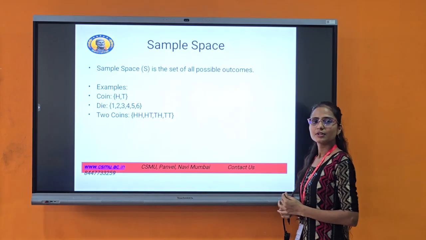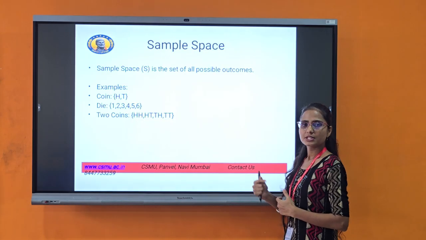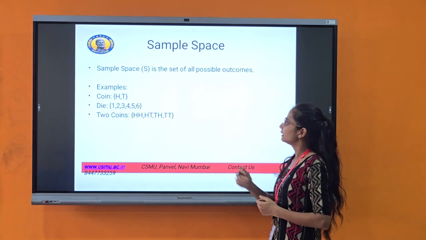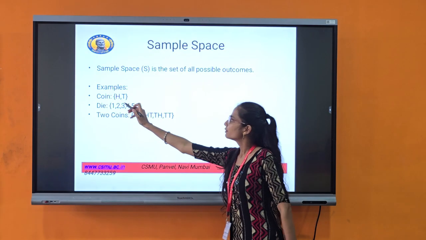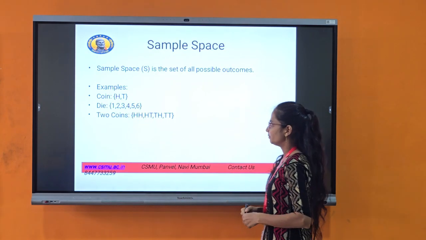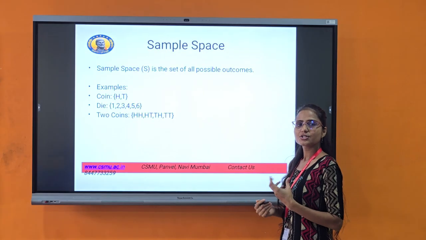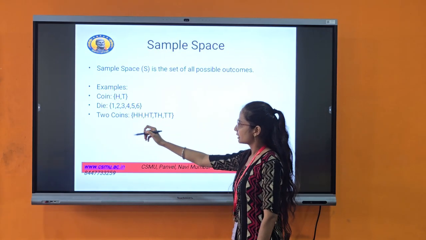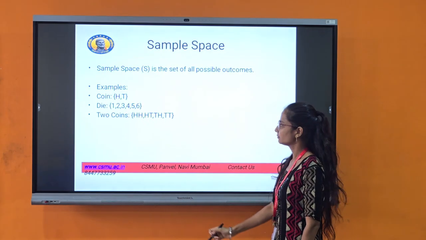Sample space. Sample space is the set of all possible outcomes. The sample space is always denoted by S. Here is an example. Coin: head or tail. Second, die: we are tossing a die, there are 6 possible outcomes, 1, 2, 3, 4, 5 up to 6.